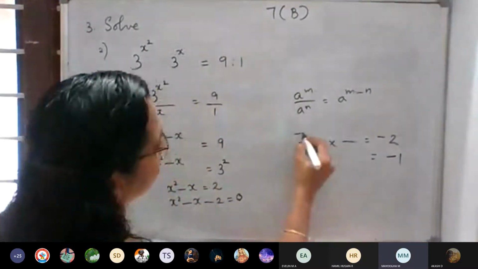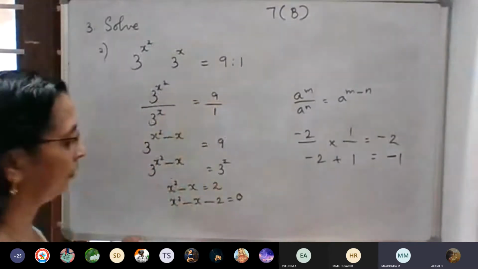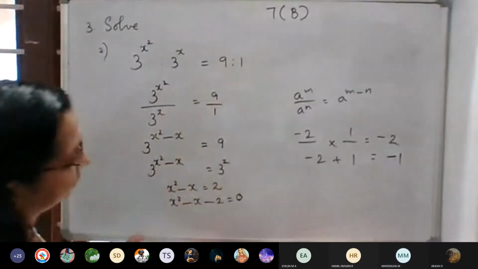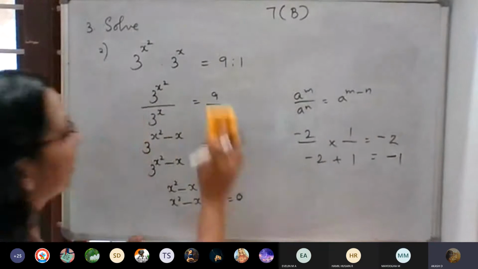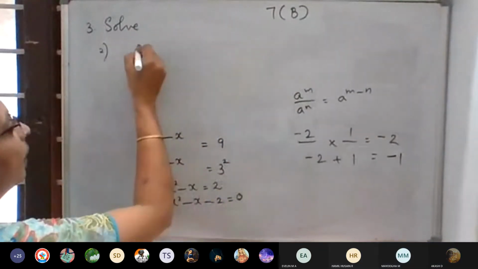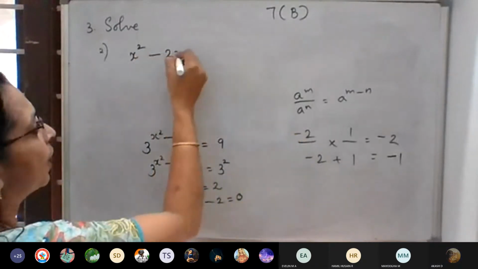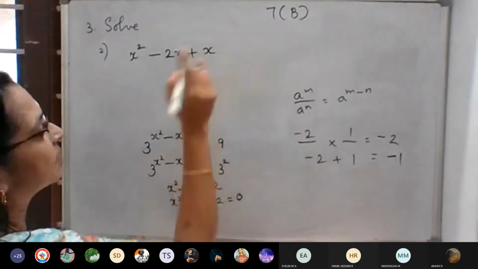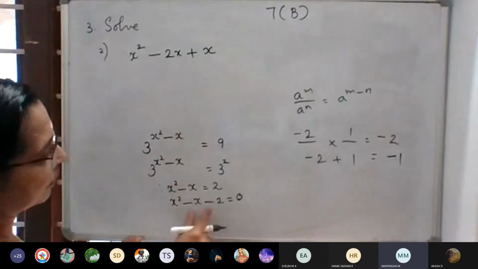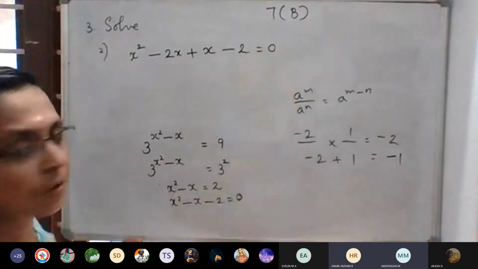Negative 2 into 1 is equal to negative 2, and negative 2 plus 1 is equal to negative 1. So we can split the middle term. x square, this negative x we can write as negative 2x plus 1x. x into x minus 2, plus 1 into x minus 2 is equal to 0.